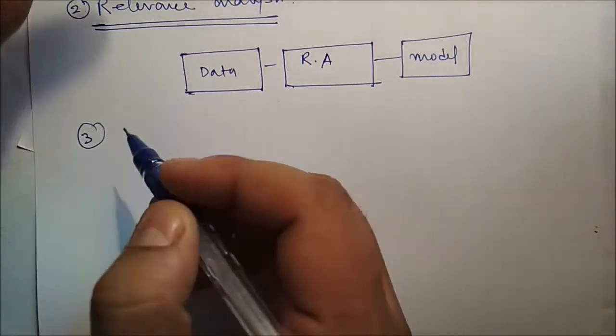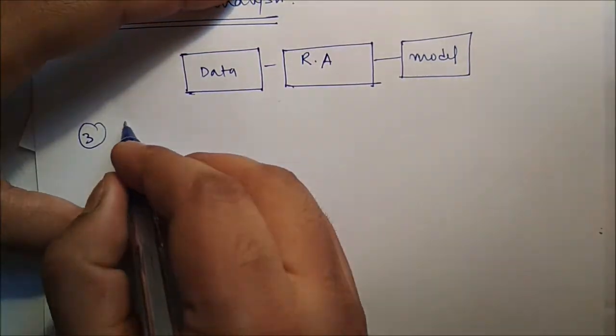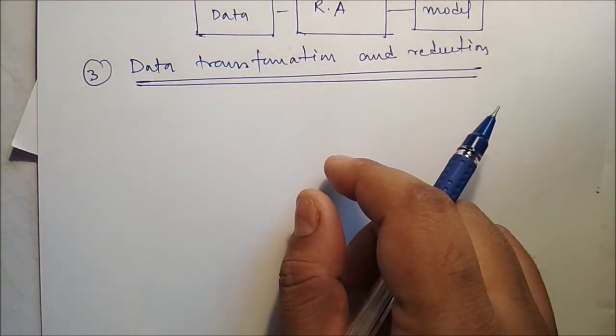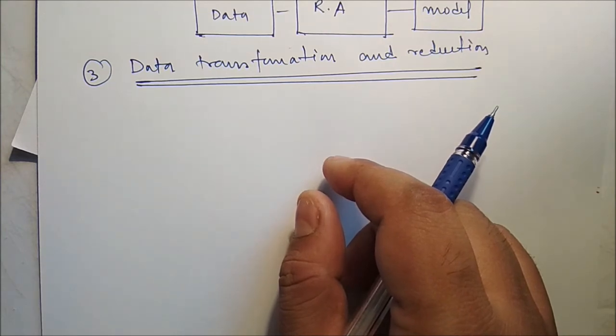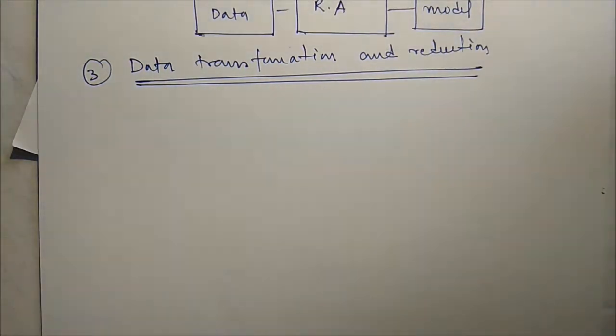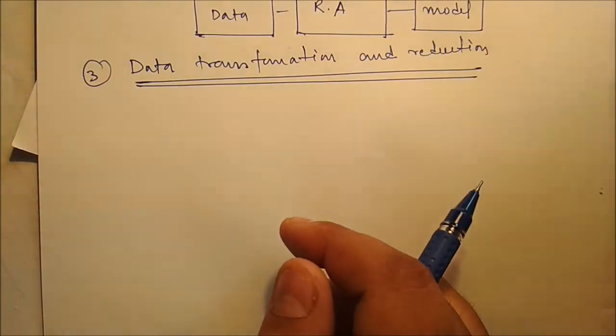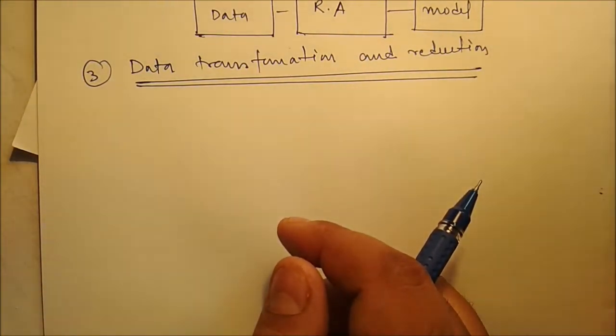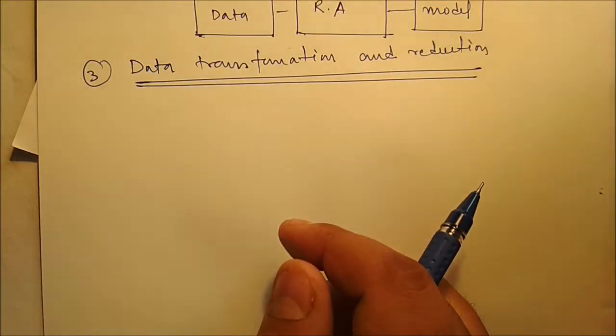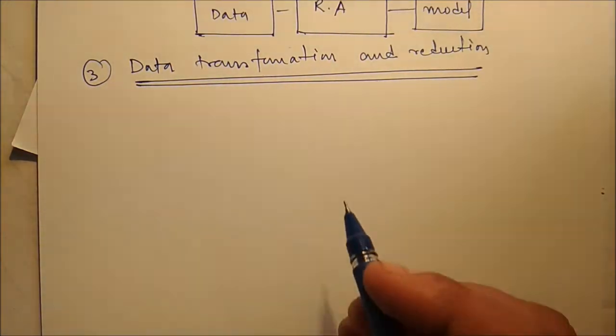The third is data transformation and reduction. In neural networks, or when distance calculations are involved, normalization is used so that data fall within a small specified range, such as -1 to 1, or 0 to 1.